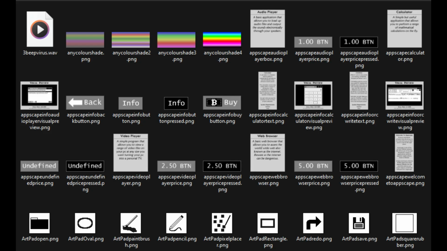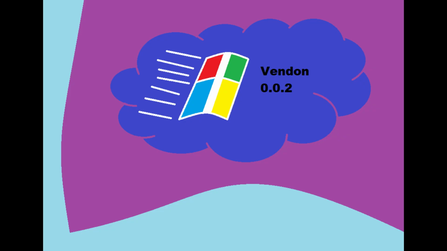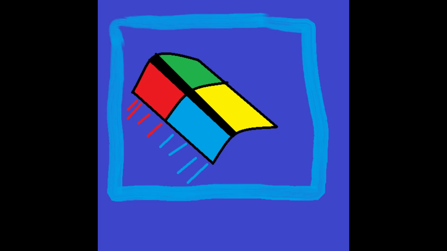ShiftOS and Vendon Game Edition. Many of the resources in ShiftOS were directly copied over into Vendon Game Edition. Vendon Game Edition backgrounds. Some of these backgrounds just feel off or were designed in a really weird way. I don't know if it's just me, but this one especially is just strange.